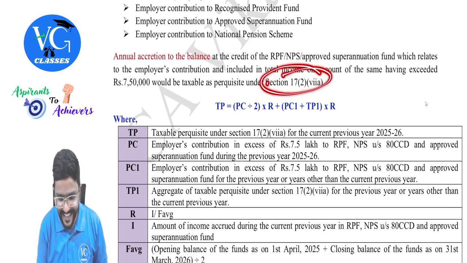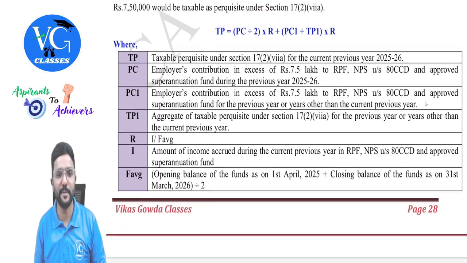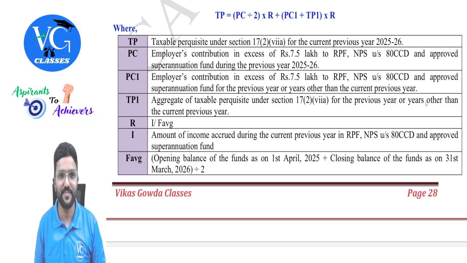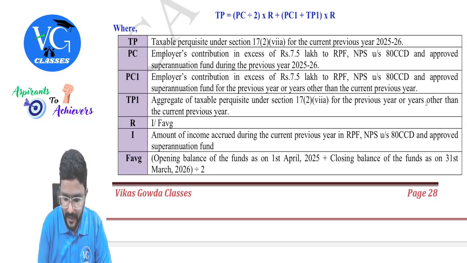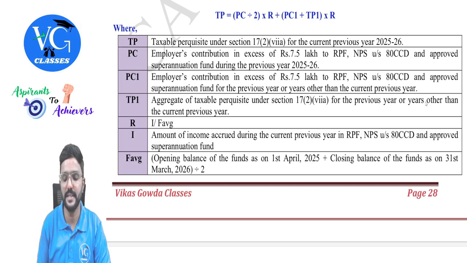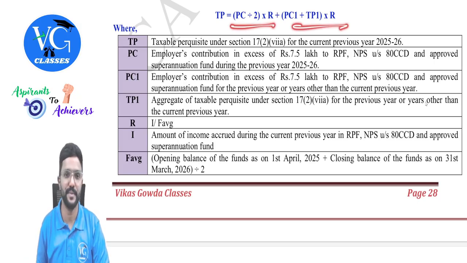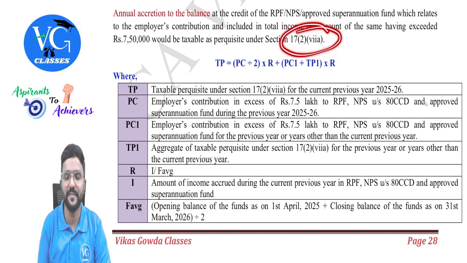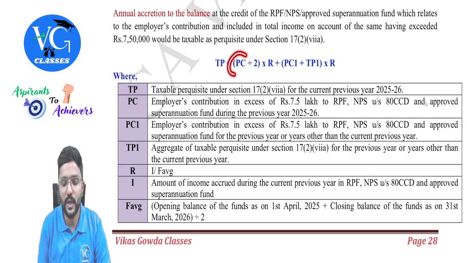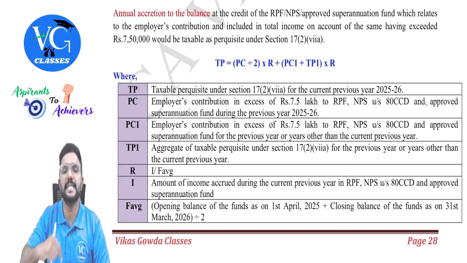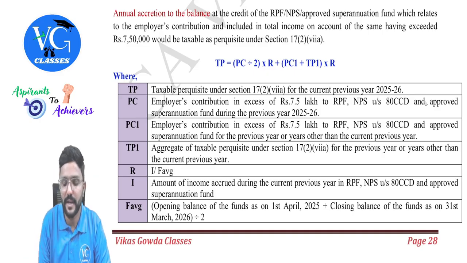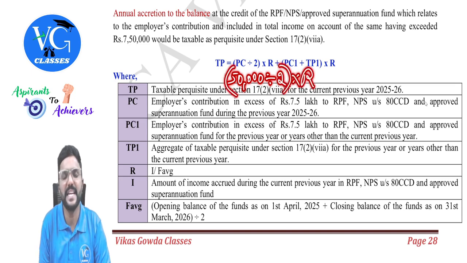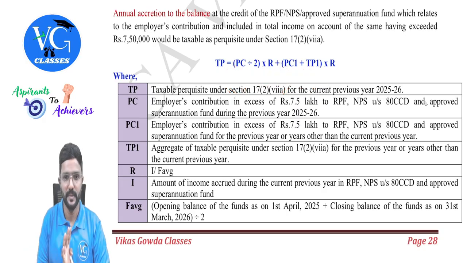But how to calculate that is given by way of a formula, guys. This is important. So what is the formula? I will just divide that into two parts, guys. The first part and this is the second part. The taxable perquisite under section 17(2)(viia) is equal to the contribution made in the current year in excess of 7,50,000. In my example, it was 50,000. Divide it by 2 into R, that is the rate of return earned during the year.